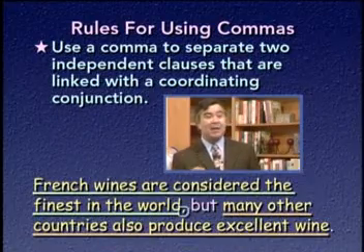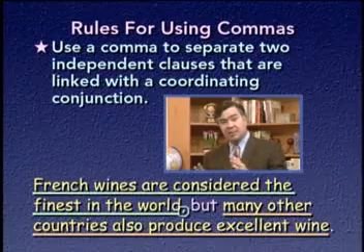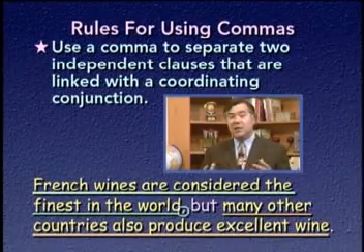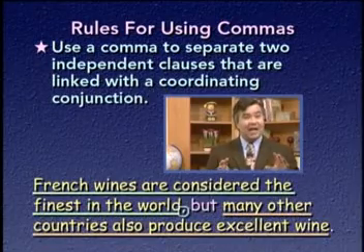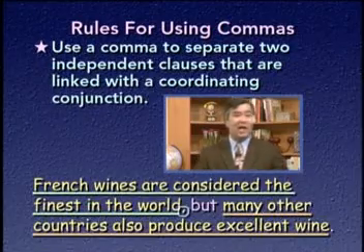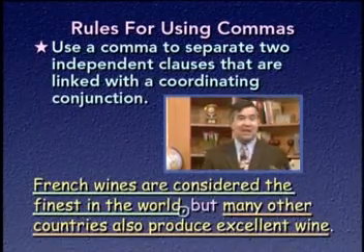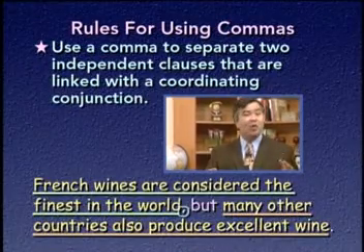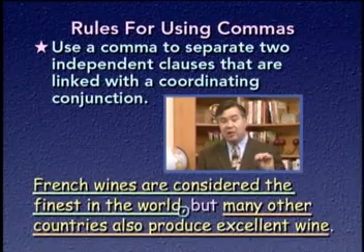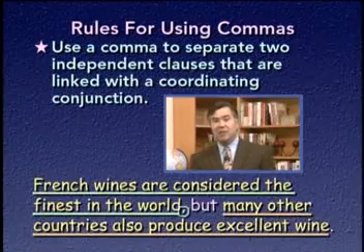Notice that a comma is necessary before the conjunction but. It puts a pause between the 2 independent clauses, which separates them. It makes it a little easier to follow the logic of the sentence, and it warns the reader, slow down a bit because we're about to change course, just like a yield sign on a highway. So when we pause slightly in reading that sentence, it's a little easier to understand, and the pause makes sense with the shift in meaning that's about to begin. So when you have 2 independent clauses joined by a coordinating conjunction, use a comma as well.